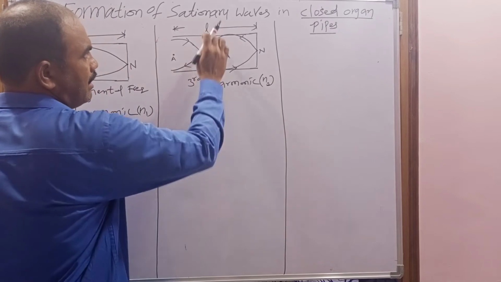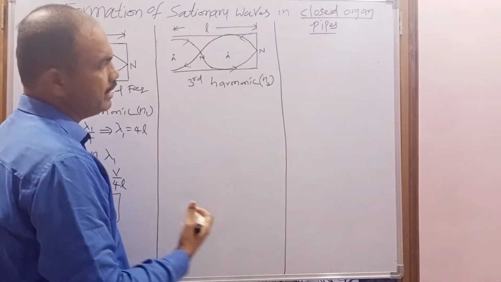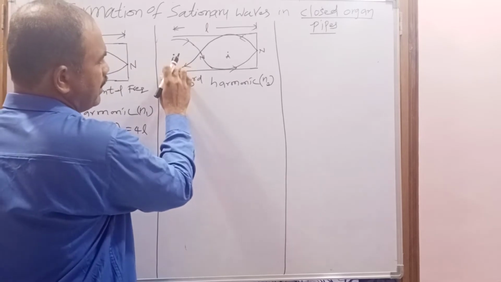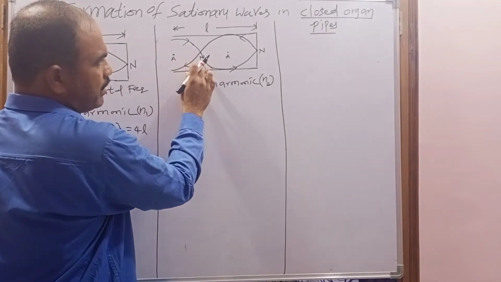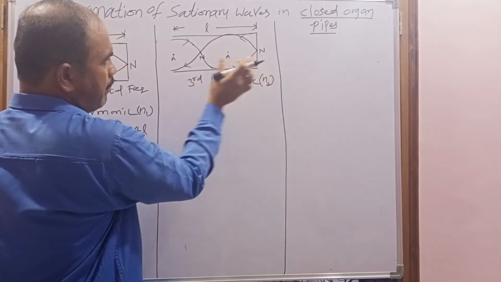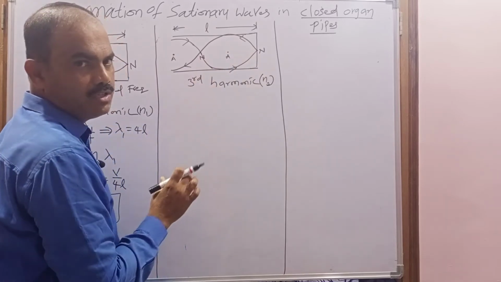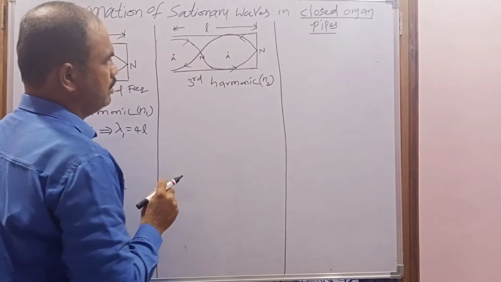To calculate that, convert this length into wavelength terms. So what is the distance between the antinode and node? Lambda by 4. Here node to antinode, lambda by 4. Here antinode to node, how much? Lambda by 4. Totally how much? 3 lambda by 4.